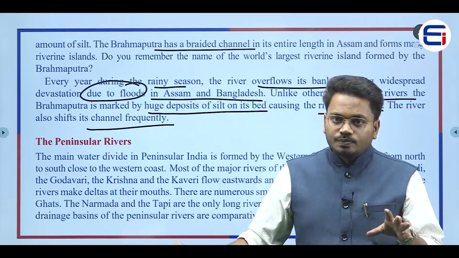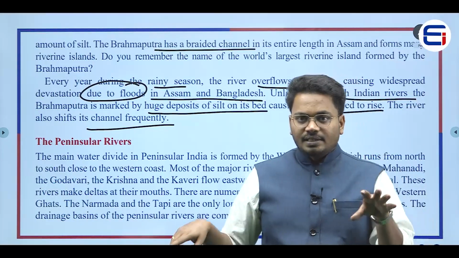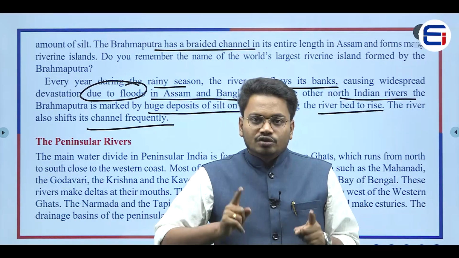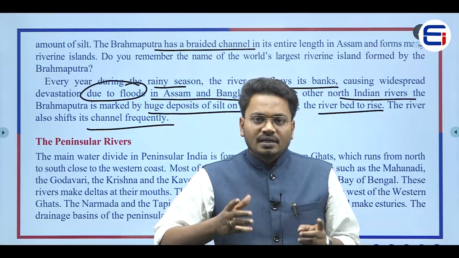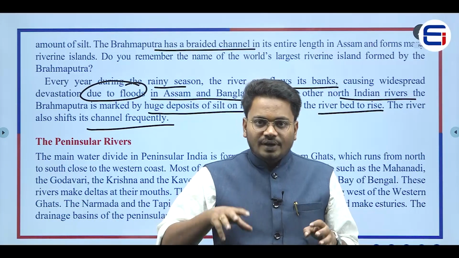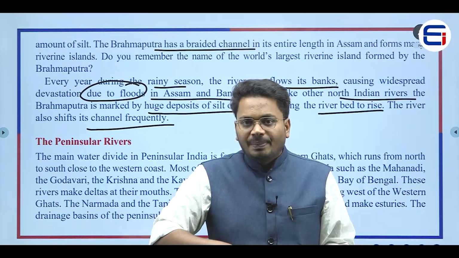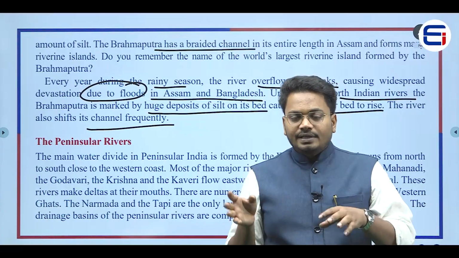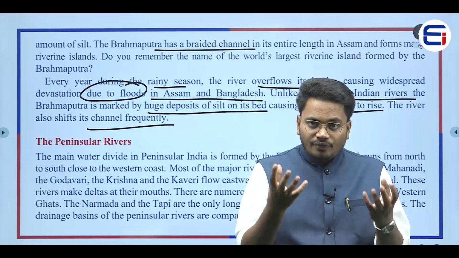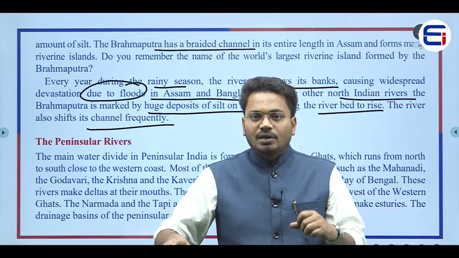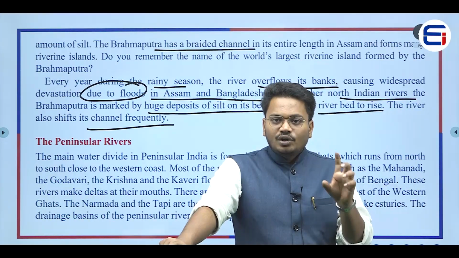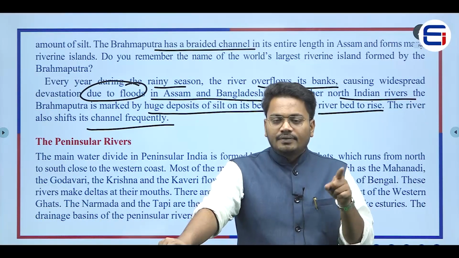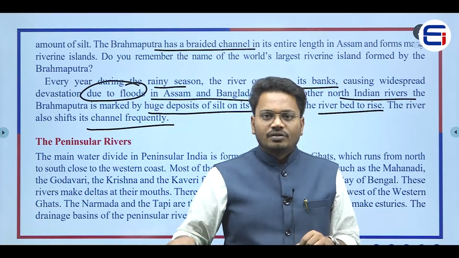But when compared to the other Himalayan rivers or any other peninsular river, the Brahmaputra has a high amount of silt. So because of this reason, you can find that there would be many riverine islands. So whenever the deposition of silt is happening, what happens? The river would be changing its flow direction, right? The direction of flow of the river would be changed because all the silt gets deposited in a particular area, right? So because of that reason, you can see a lot of changes in the direction of the Brahmaputra river when compared with other Himalayan rivers as well as the peninsular rivers, right?